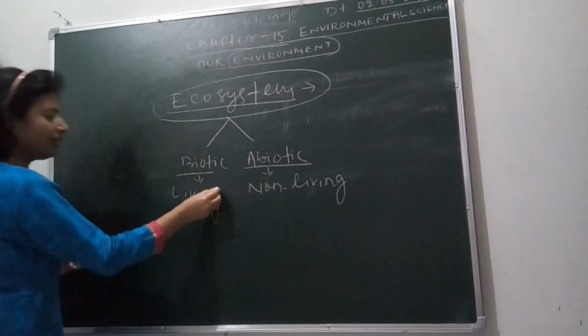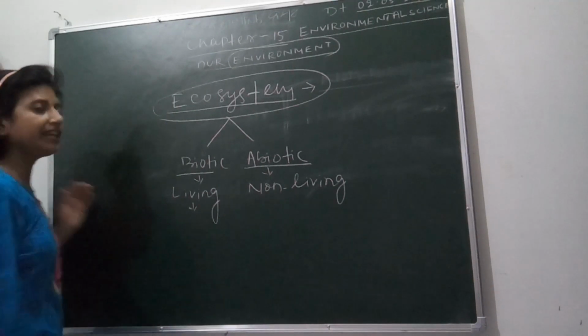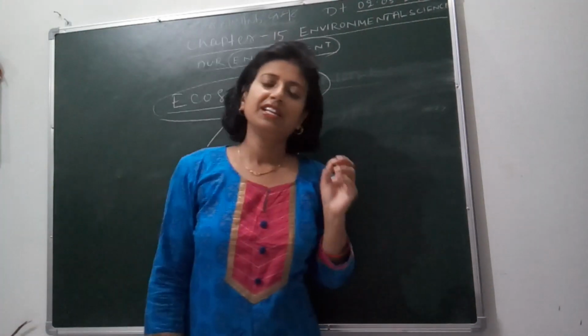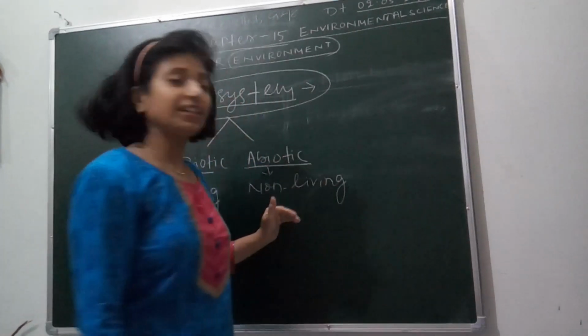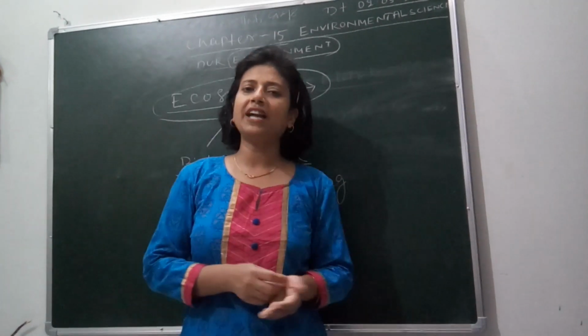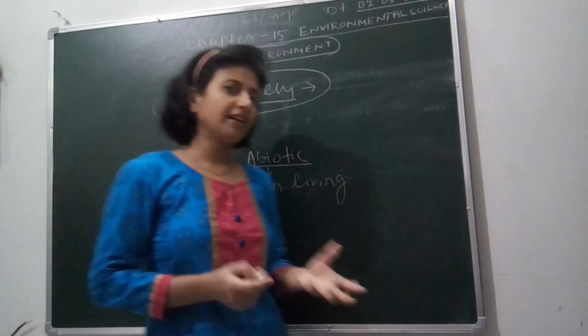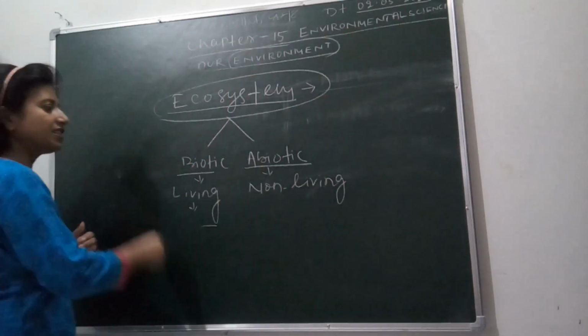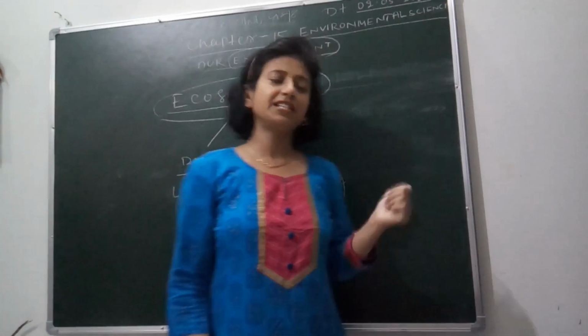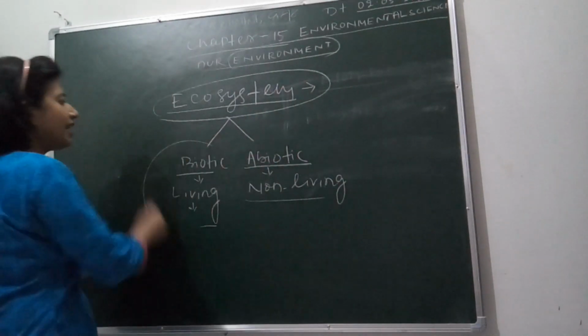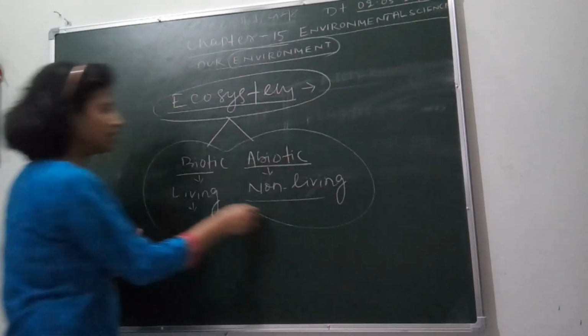In biotic or living substance we can see birds, animals, insects, microorganisms, including plants, from small plants to large plants, creepers, climbers, and in non-living, soil, mountain, a river, etc. So these constitute our ecosystem.